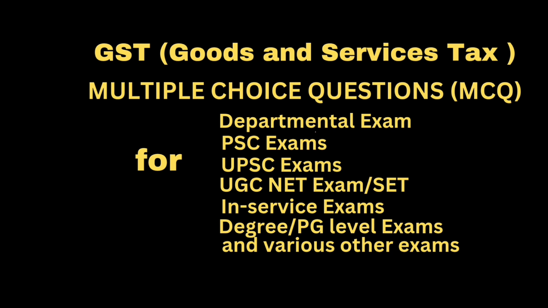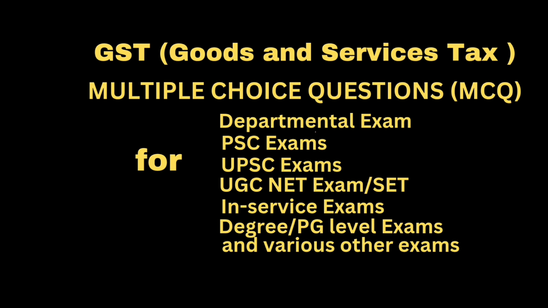whichever is earlier. Question, which of the following requires amendment in the registration certificate? Option A, change of name of the registered person. Option B, change in constitution of the registered person. Option C, switching over from composition scheme to normal scheme or vice versa. Option D, all of the above. Correct answer, all of the above.